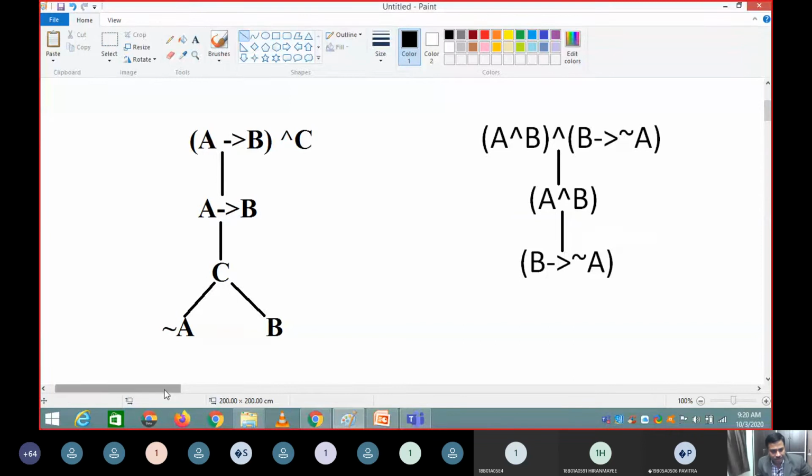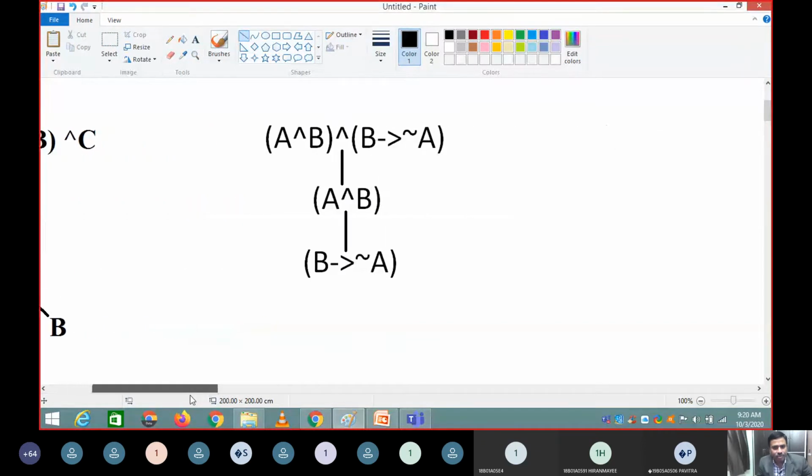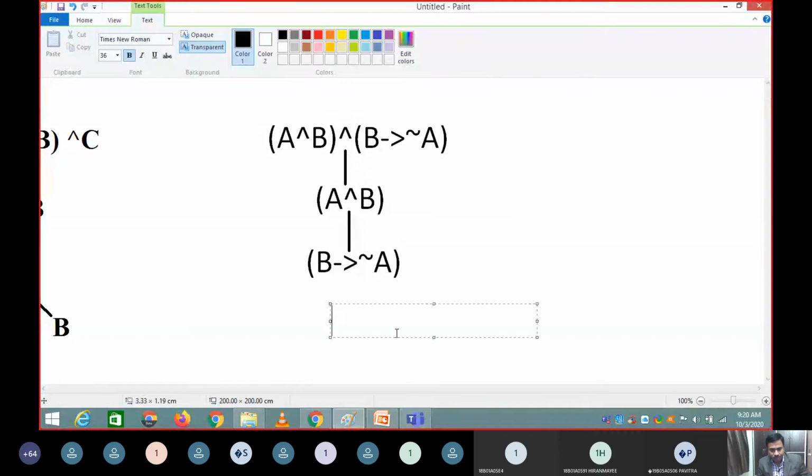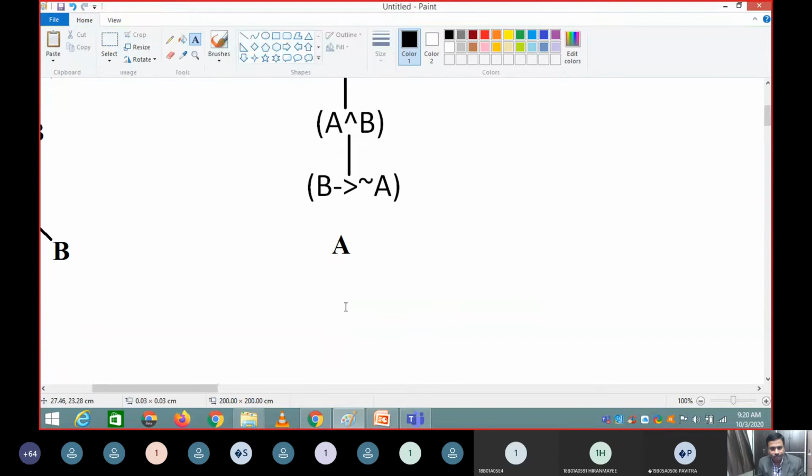While constructing the tree, again, the first expression that we have is A and B. Now we take that A and B. So A and B, the meaning is you have to process A first, then we have to process B.